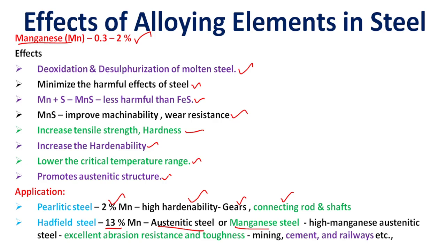High manganese austenitic steel is an excellent abrasion resistance and toughness material. It is used for mining, cement and railway industry. Okay, as for application, 2% of manganese gives high hardenability and is used for gears, connecting rods and shafts, and 13% of manganese is called austenitic steel or manganese steel, used for mining, cement and railway industries.